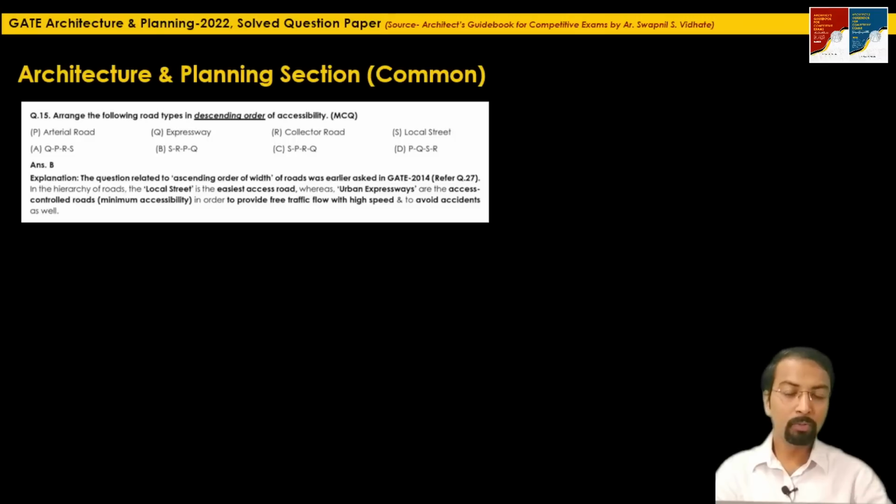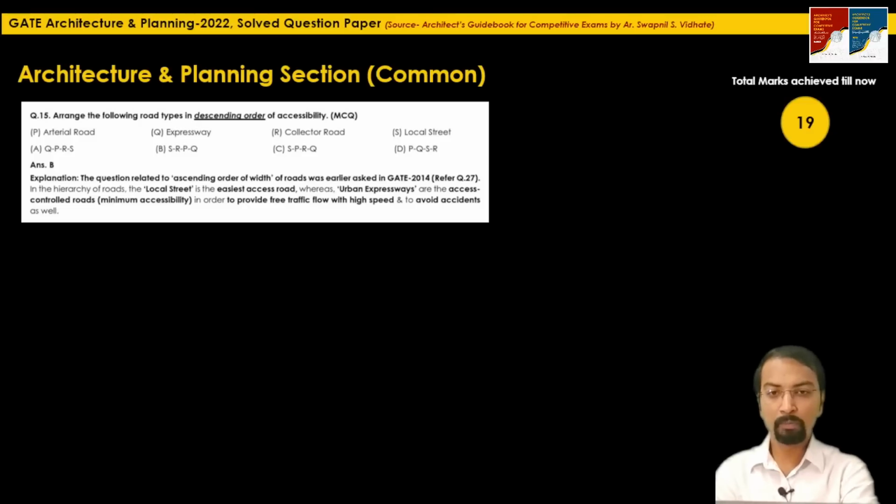So what was required was to read the question carefully, understand it, and then answer it. Don't answer the question based on what you have read, and don't answer it blindly, because two tricky options are given here. The option based on descending order of width was also given, and the correct answer SRPQ as per the descending order of accessibility was also given. So here the correct answer is option B. One mark will be added here. Total marks we have achieved till now is 19 marks. Let's go to the next question.